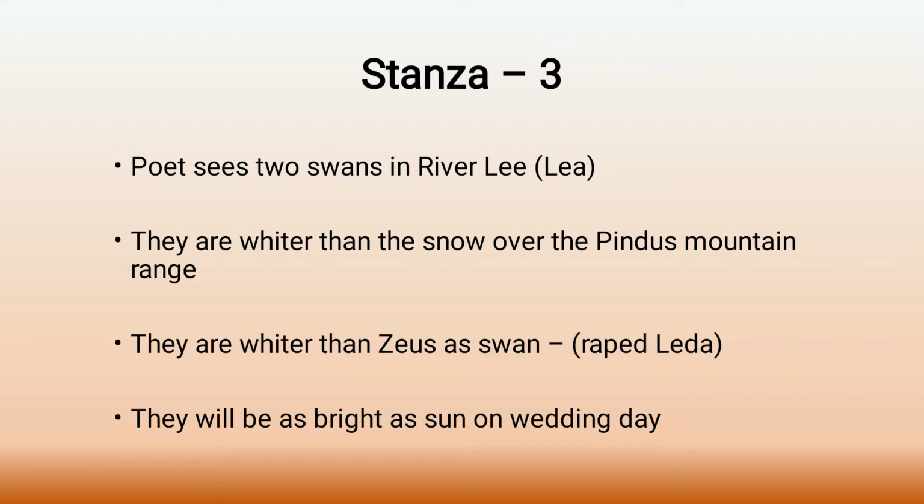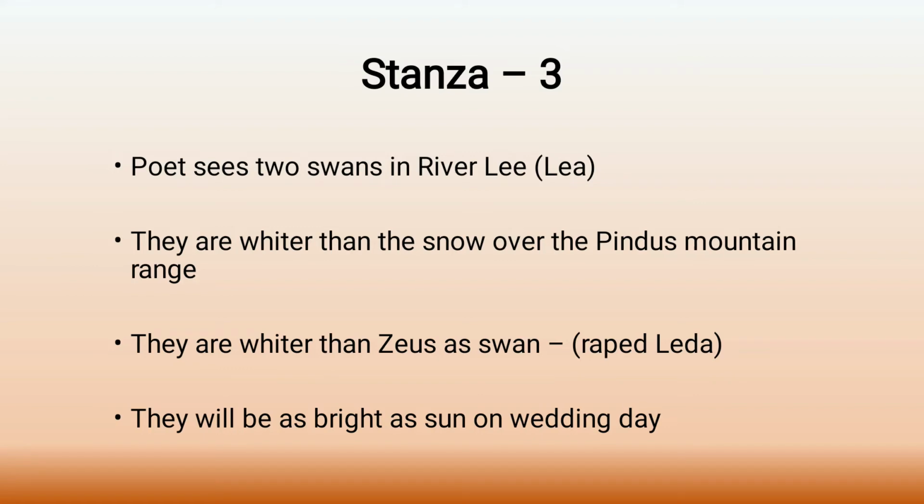Zeus, remember, is the god of the sky, the ultimate god, and he falls in love with Leda. So what he did is he takes the form of a swan and rapes the princess Leda. So that's the myth around Zeus. And here the poet says that the swans he saw are whiter than Zeus as swan, Zeus who takes the form of a swan. So whiter than the snow over the Pindus mountain range, and even whiter than Zeus as swan.